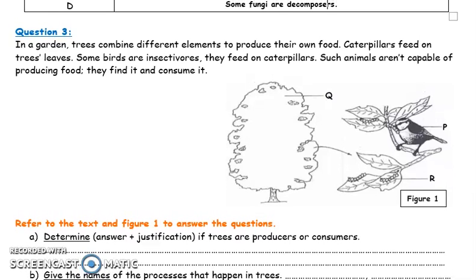Question number 3. In a garden, trees combine different elements to produce their own food: carbon dioxide with water in the presence of sunlight energy to make photosynthesis. Caterpillars feed on trees' leaves. Some birds are insectivores. They feed on caterpillars. Such animals are incapable of producing food. They find it and consume it.